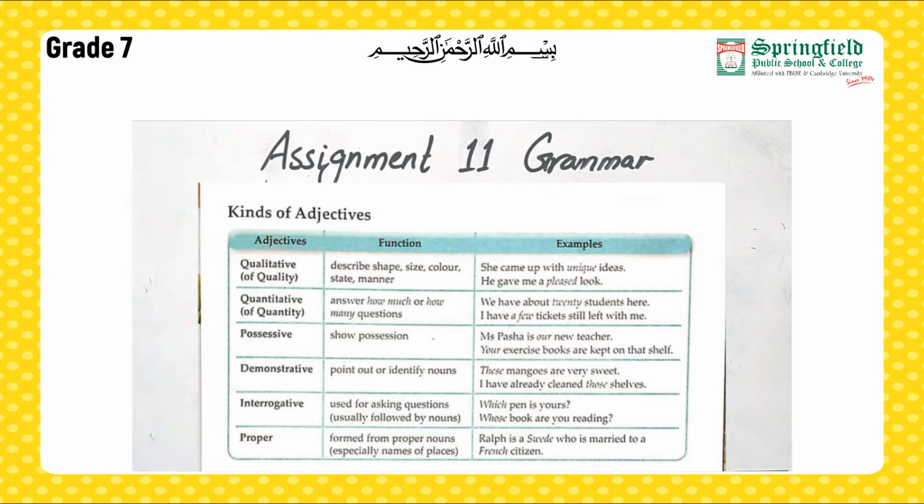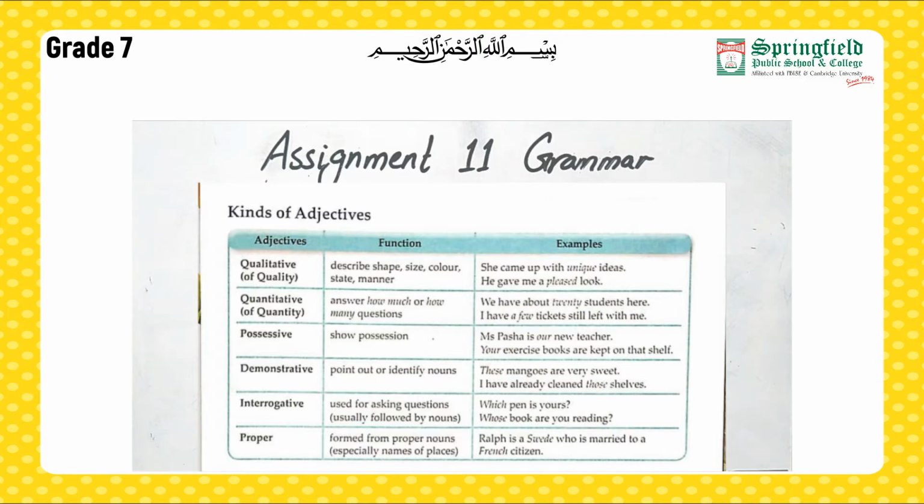Alright, qualitative is of quality, right? It describes the shape, size, color, manner, state, etc. Right? It is describing how that thing is, like what is the shape of that thing, what is the size, what is the color of that thing. Right? I like pink roses. So pink is your adjective of quality, right?